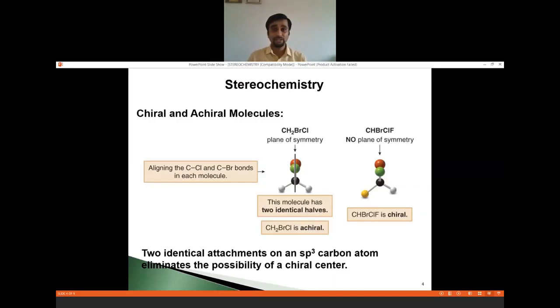Fine. In another structure, we have clearly mentioned 1-bromo, 1-chloro, 1-fluoromethane. The structure says that this compound is chiral because carbon is attached with four different substituents. Fine. So we can have one comment: non-superimposability is an essential condition for the existence of chirality. Very important. Please note down. Non-superimposability is an essential condition for the existence of chirality.